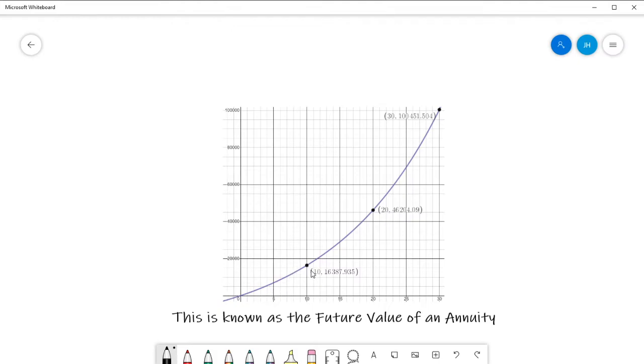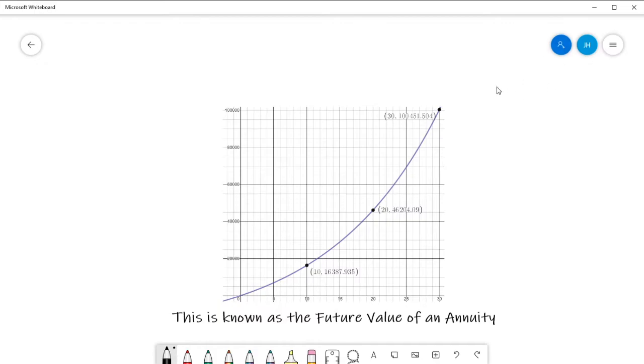See how, after 10 months, oh, sorry, my bad, this is years. After 10 years of doing that, every month putting away $100, I'd have 16,000 and about $400. After 20 years, I would have 46,204. And after 30 years, I have 100,451.